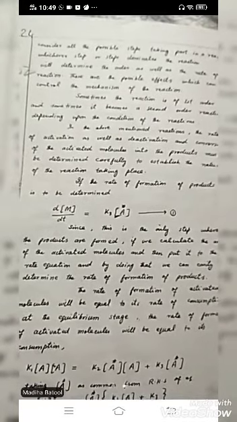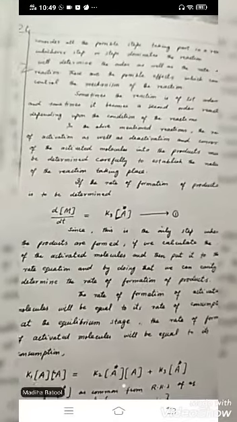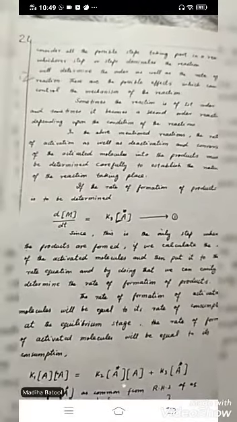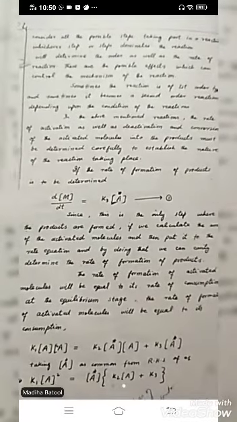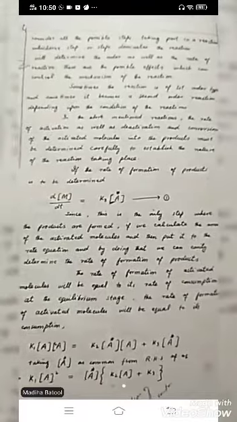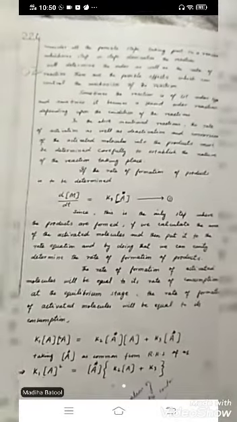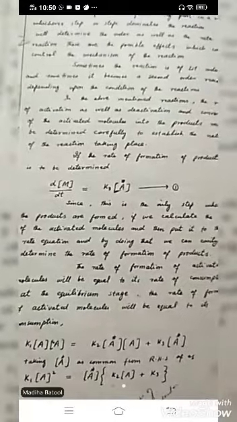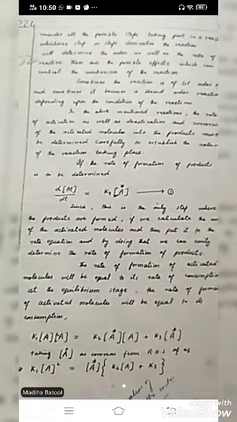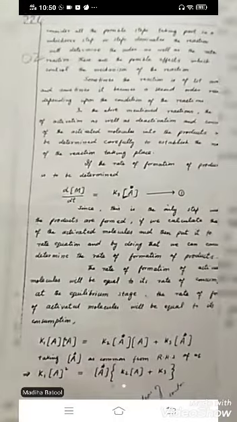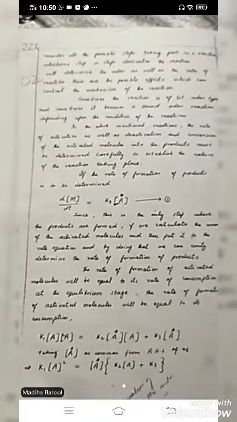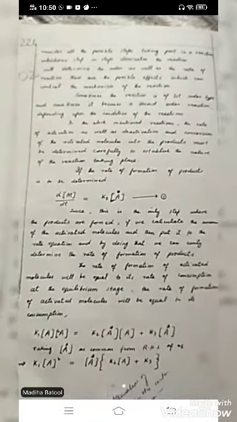M stands for the rate of formation of the final product, and K3 is the final step in which the product is formed. Only one step has the product, the third step. You can't find the concentration of the activated molecule directly at first. You have to find the rate equation from which you can find the rate of formation of a product. In this sense, you can calculate the A star value